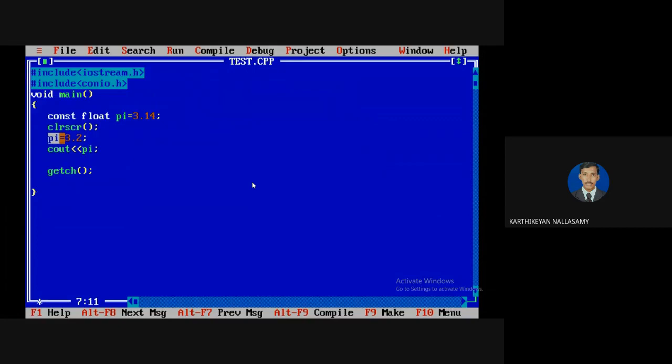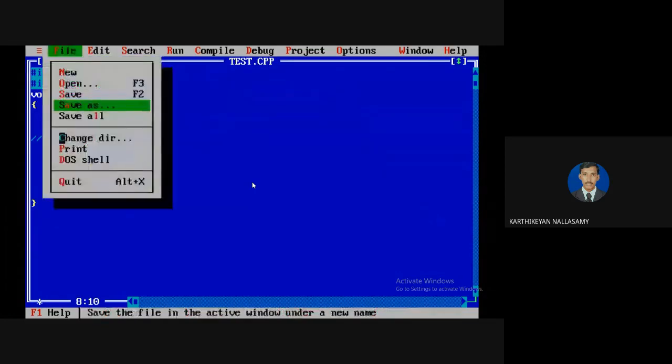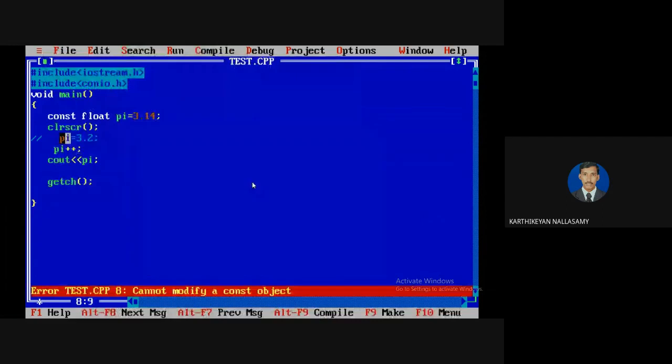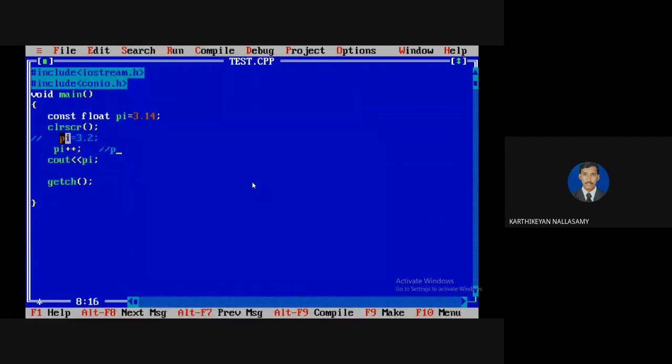Somebody is asking why not use increment operators, where I don't have any equal statement. For example, pi plus plus. I'm going to compile the code. It says cannot modify the object. The equivalent increment logic is pi equal to pi plus 1, so it shows an error message. It's not only for constants; for any data type, it is not allowed.